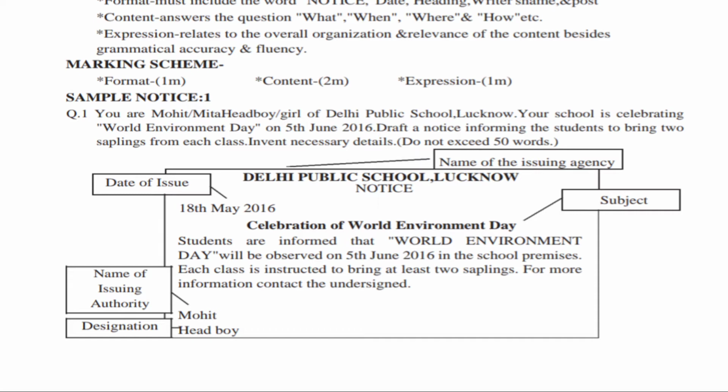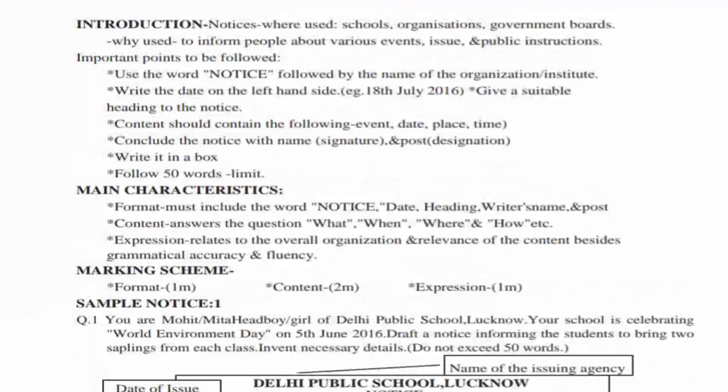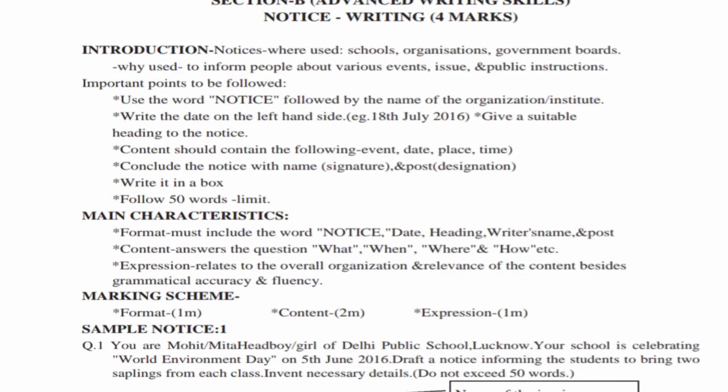Sometimes it would be the principal. Sometimes it would be the secretary of any club. Sometimes it would be your teacher, English teacher. Depending upon the subject, it can be issued by different people. And what is their designation? If it is by a club secretary, you have to write Mohit, Secretary, Nature Club. Here it is Mohit, Head Boy of the school. So this is the way of writing the notice.